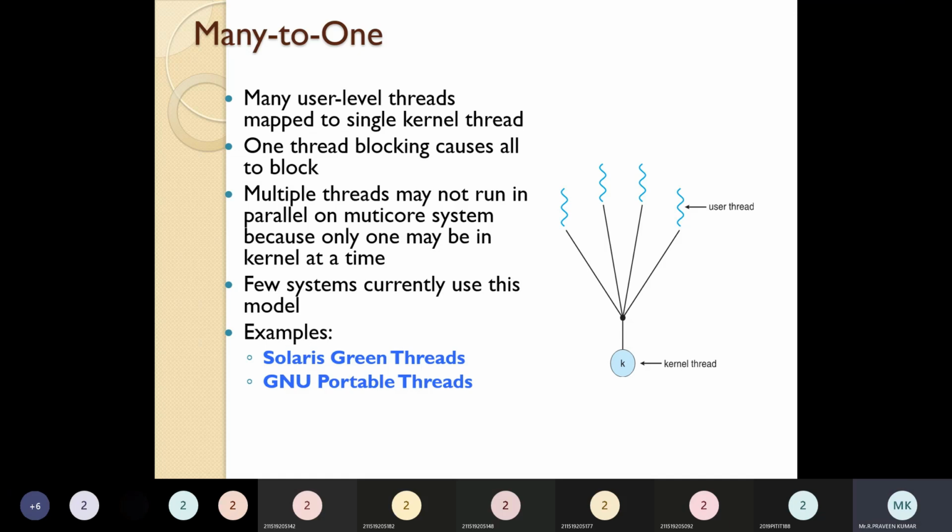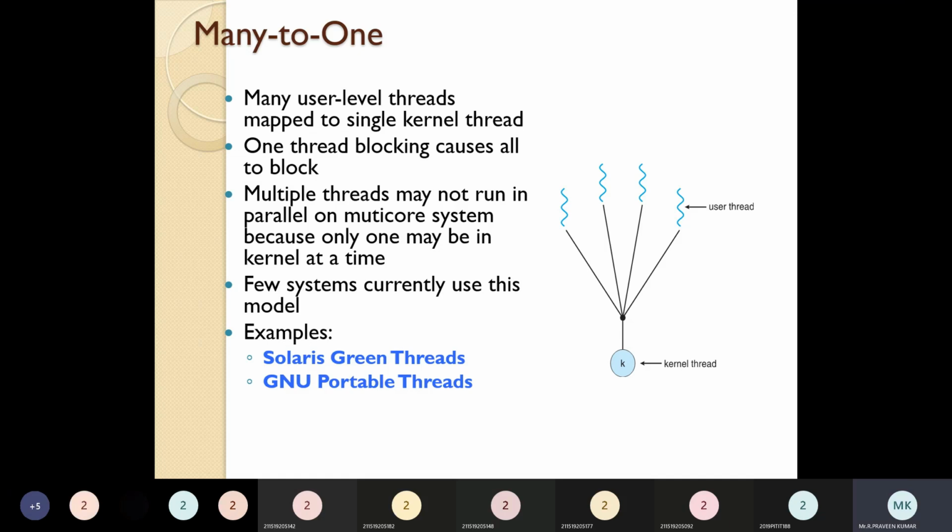If many user threads are requesting, the kernel thread accepts only one thread at a time, so all the other threads will be in the blocked state for some time. This reduces the efficiency of the system.